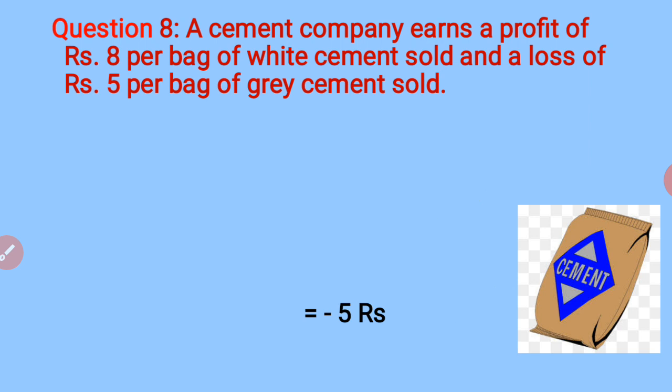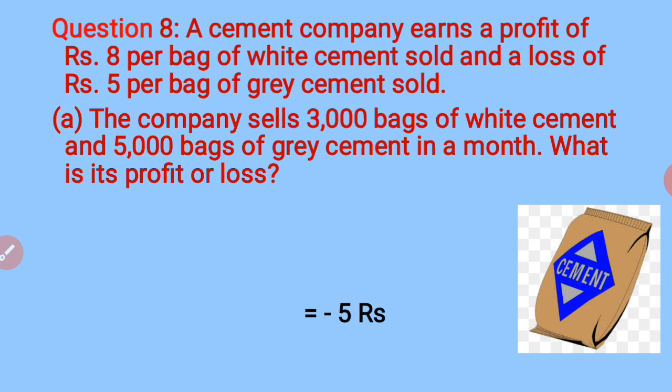What is the loss and what is the profit? For one bag of white cement which it is selling, it is getting a profit of 8 rupees per bag. And for each bag of grey cement that is sold, they are having a loss of 5 rupees.